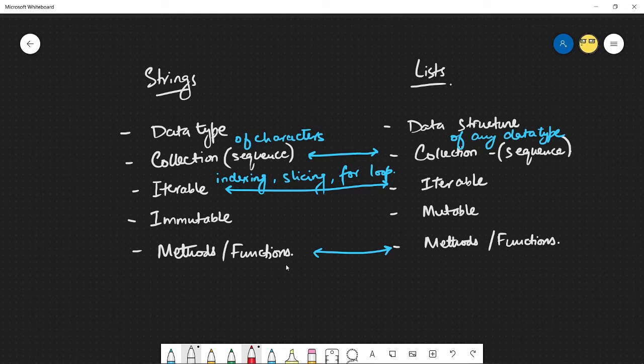Let's talk about the differences now. So this one is a big one. And the idea here is that a data type basically is a way to store a single value, right? By that, what I mean is that if I need to store the value 5, I know that it's an integer, so I can store it in a variable.